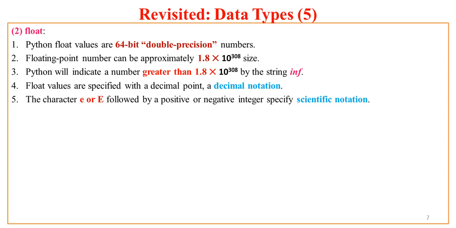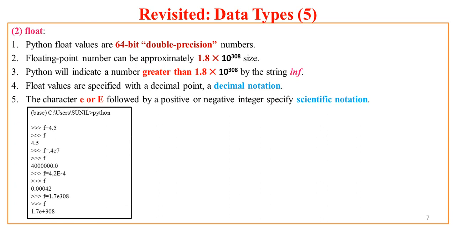Now floating values or float values are specified with two different notations. You can use decimal point notation, that is 3.6 or 5.78 something like this, or you can have a number with a character either lowercase e or uppercase E followed by any positive or negative integer, and that notation is scientific notation. Now let us see some examples on this. So I have opened again a Python prompt. If I say f equal to 4.5, so it is just a decimal number with decimal notation. I get same answer, that is 4.5.